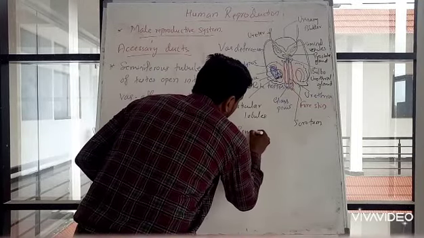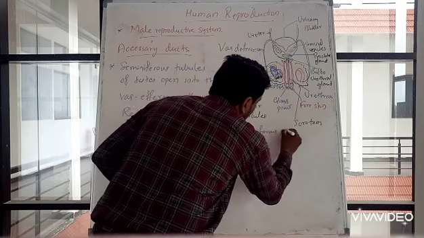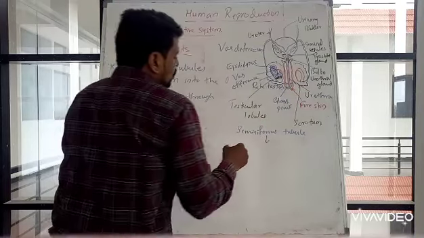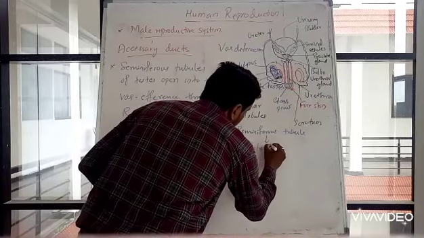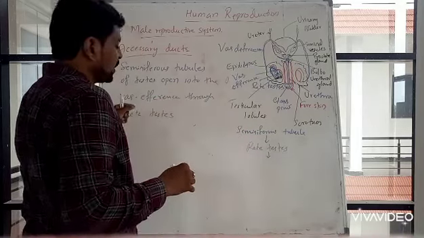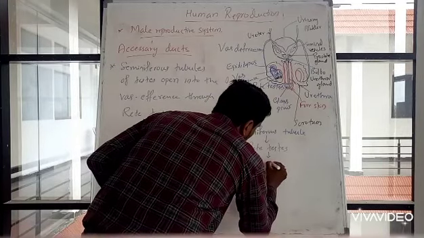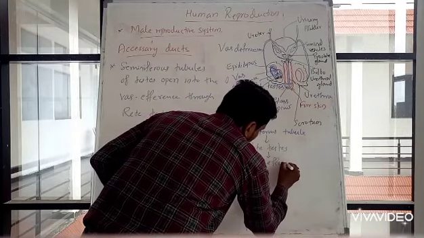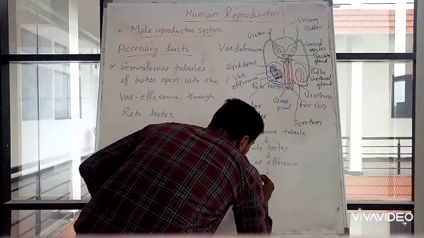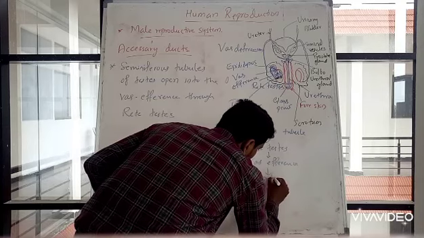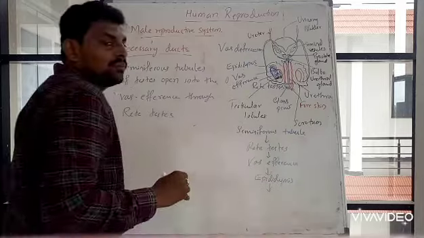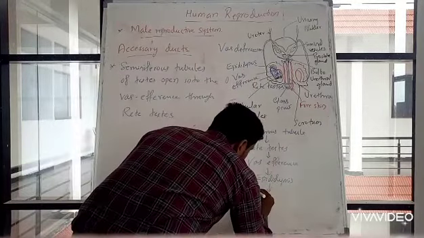Seminiferous tubules to rete testis. Through rete testis, it has to reach vasa efferentia. Then through vasa efferentia, it has to go to the epididymis. Then through this epididymis, it has to go to the vas deferens.